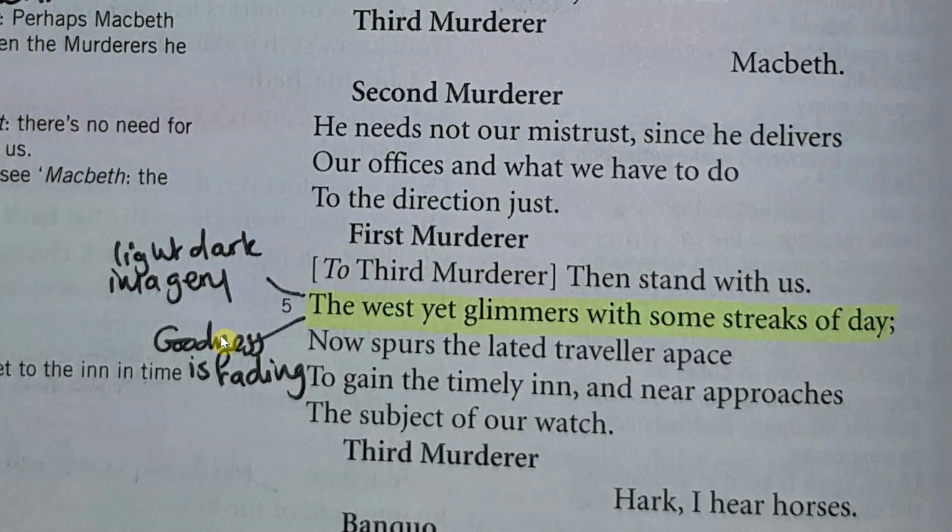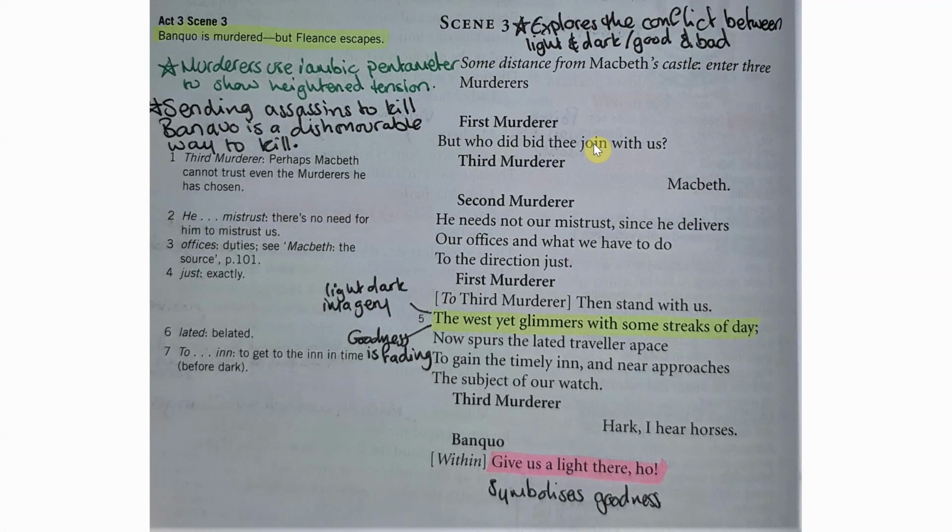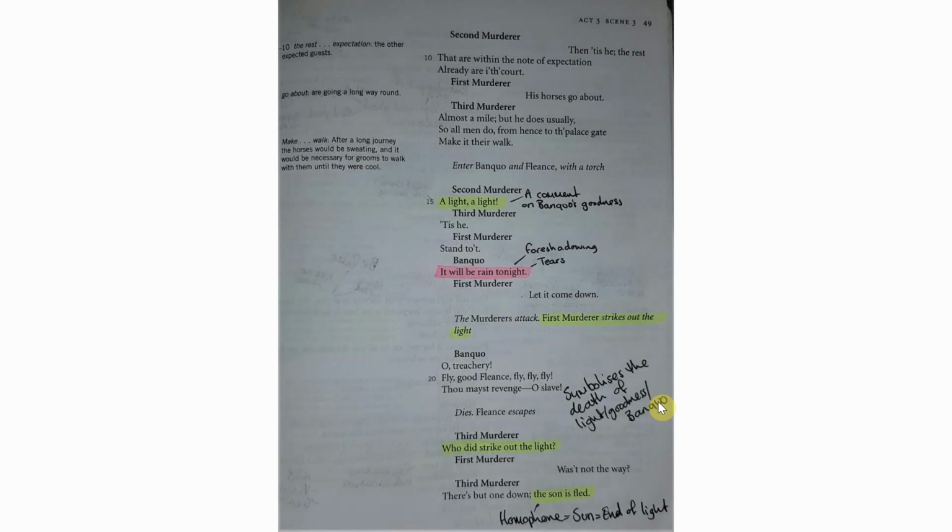This could also represent the idea that goodness is fading. And this is an overarching idea, not just about Banquo, that within Scotland, goodness is fading as Macbeth becomes more corrupt, as he does more and more damage to the state. We then hear Banquo far in the distance say, "Give us a light there, ho," symbolising that he is the carrier of light and the carrier of goodness, which in this scene he literally is.